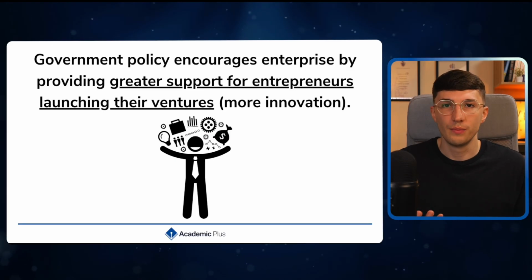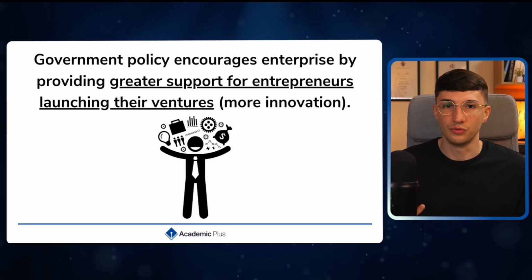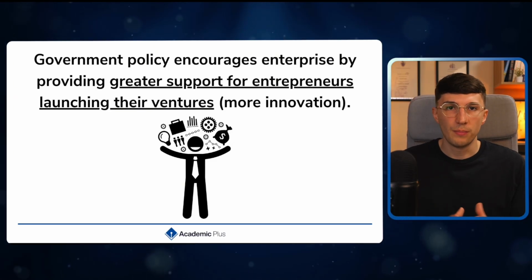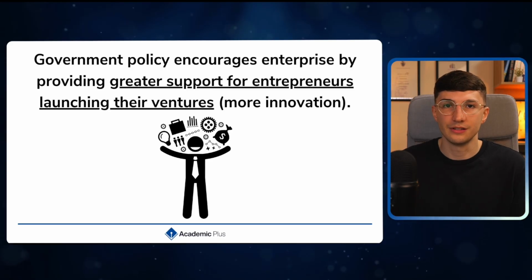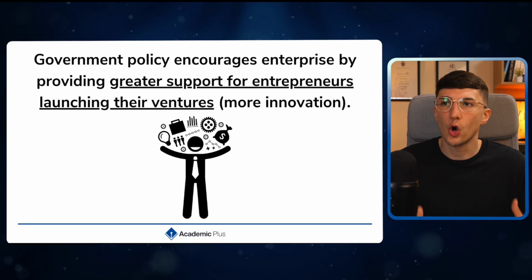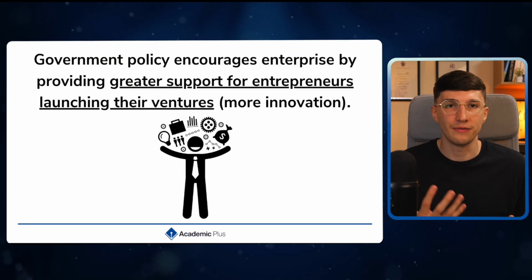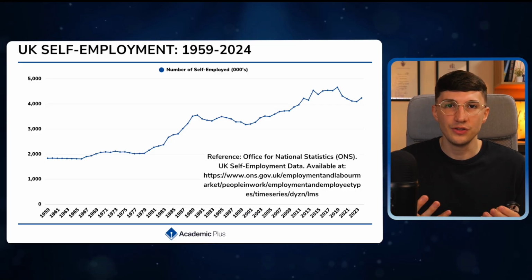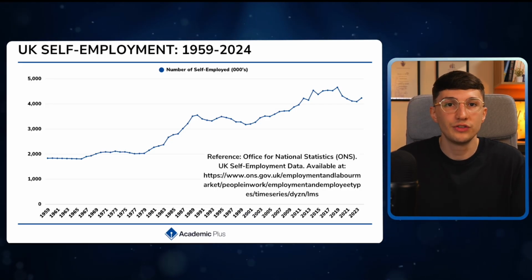Now, when we look at government policy and how this could influence the level of enterprise that happens within a country, well, essentially, your government policy wants to be set up to encourage people to set up new businesses, to have an environment where entrepreneurs are supported, they're encouraged to set up their own businesses, to launch their own ventures, to encourage more innovation to happen. And we can see that in the UK, the government tries to set up policies that, once again, encourage enterprise.